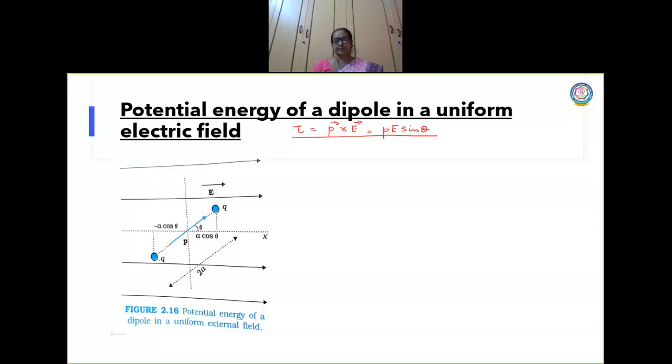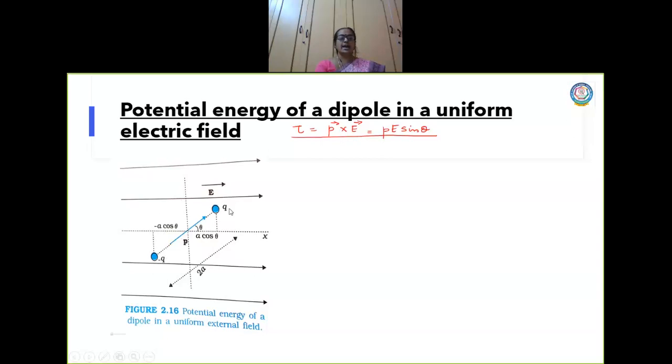What I am going to do is make the dipole rotate from angle theta 0 to theta dash. As in the previous topic, the dipole will try to align in the direction of the electric field. This is how the dipole will try to align, that is, from Q to X it will try to align.